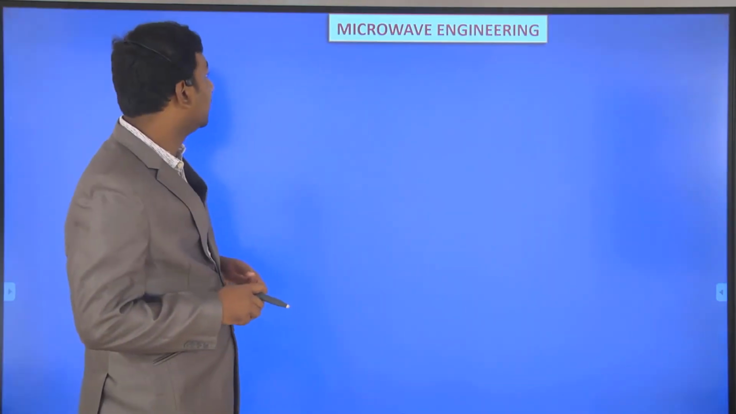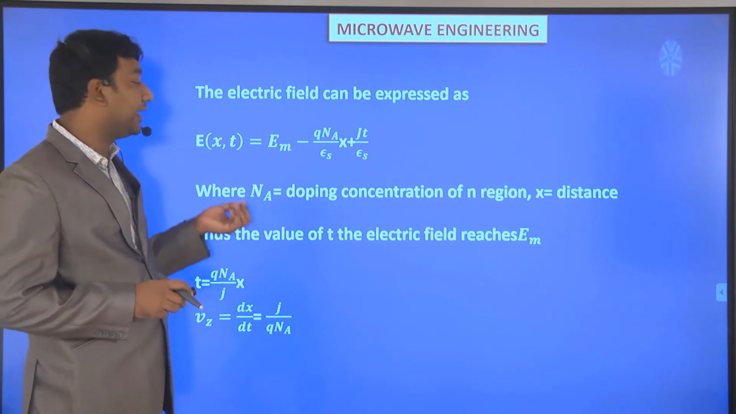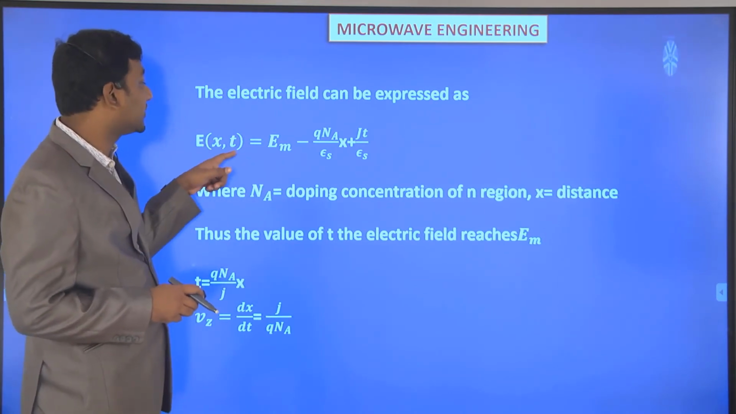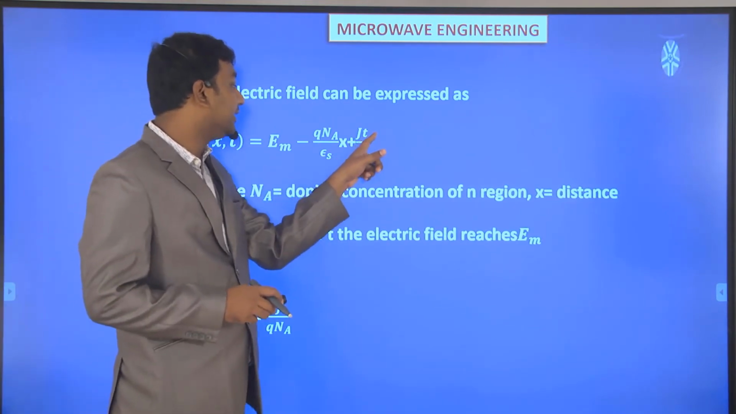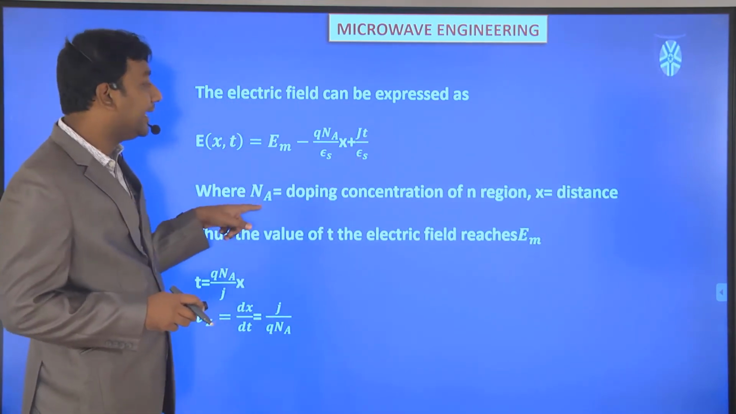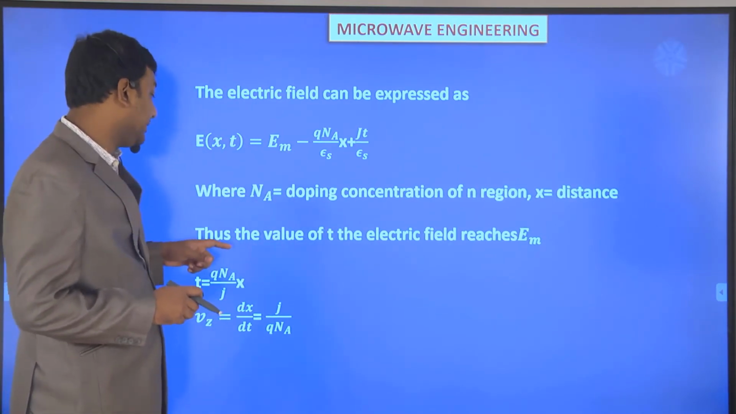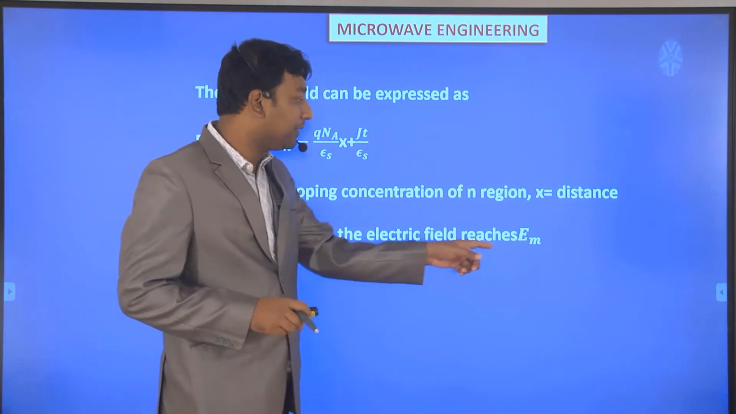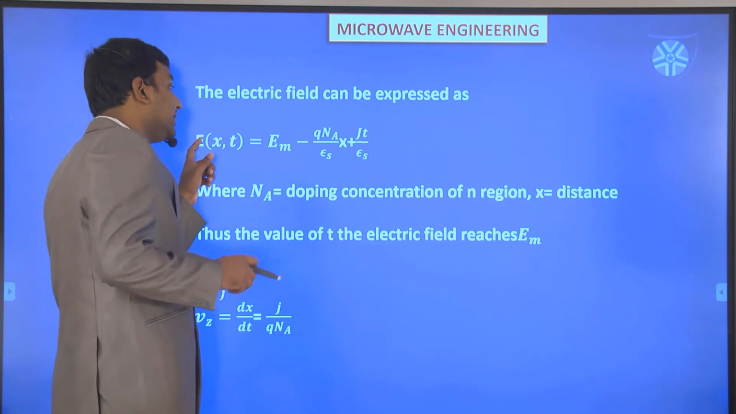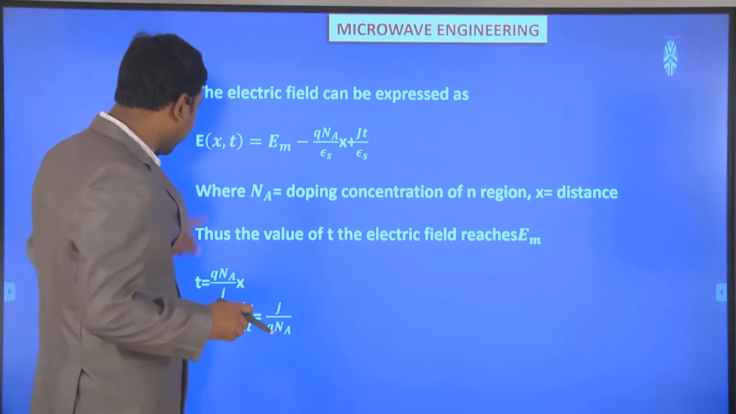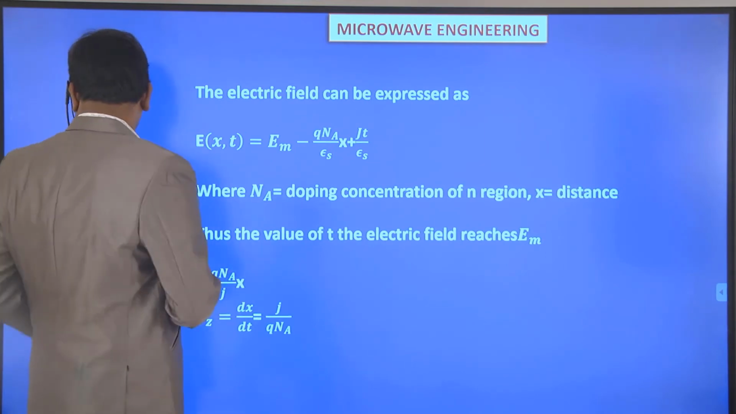The electric field of the trap diode can be expressed as E(x,t) = Em minus (q Na / Es) times (x plus J t / q Na), where Na is the doping concentration of the resistive region and x is the distance. When the electric field reaches Em, the maximum, if we put E(x,t) equal to Em, from this equation we can write t equal to q Na x divided by J. So how can we write these things?